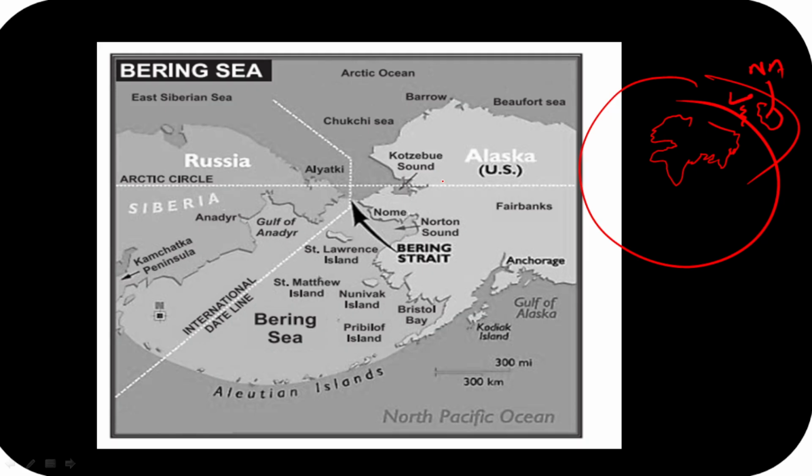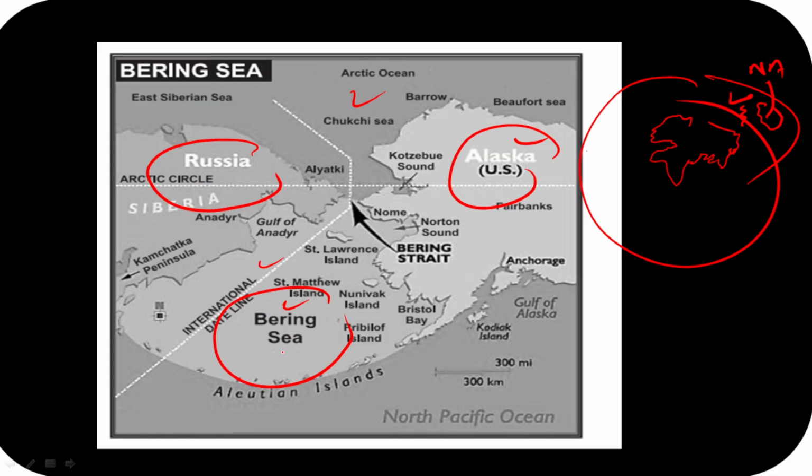So please remember this. When we look at the Bering Sea, you can see it is over here. इसके through ही, guys, you will see the International Date Line भी pass होता है. And one more thing, it is going to be the Bering Strait that separates your Russia from the US, and US का, guys, Alaska वाला part हमें देखने को मिलता है. And we will see the Bering Strait is going to connect your Bering Sea with the Chukchi Sea. Okay, guys, let's have a look at the Bering Sea. We need to remember this.